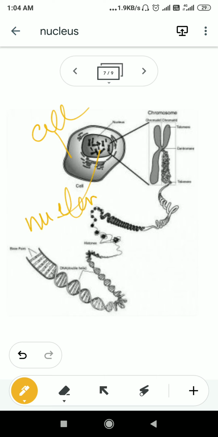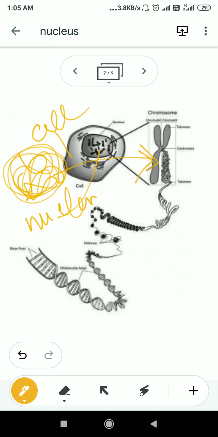If I look at the detailed structure of the nucleus, during the cell division phase, the structure present inside the cell, like chromatin fiber, will condense and form this kind of structure, which is known as chromosome, and which is nicely visible under the microscope.